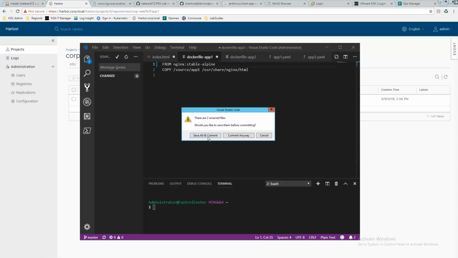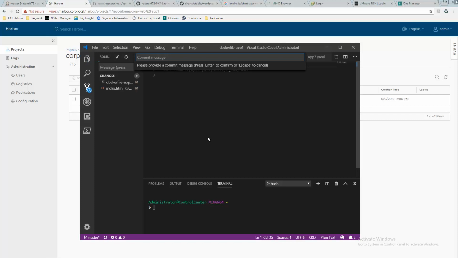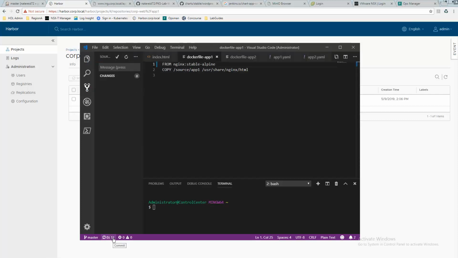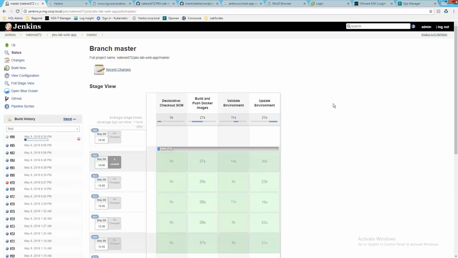And what the pipeline is going to do is read those changes that are in the files on my repo. That could be source code, much more elaborate than this. Start a rebuild process, a test, and a redeploy. And what we'll see in the end is that the container image is now pushed back to that registry with the stable version. It was rebuilt with that new static HTML change that I made, and our application will be updated and it will be reflected within the website.